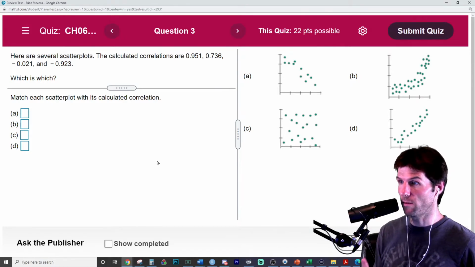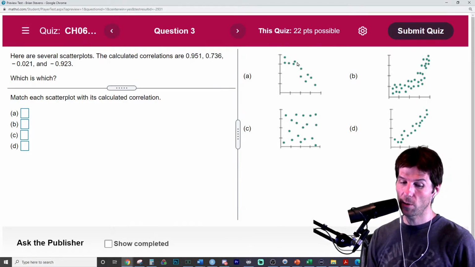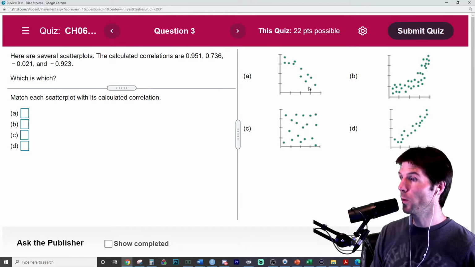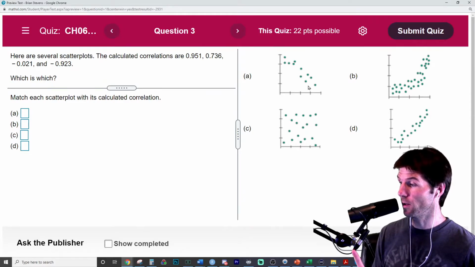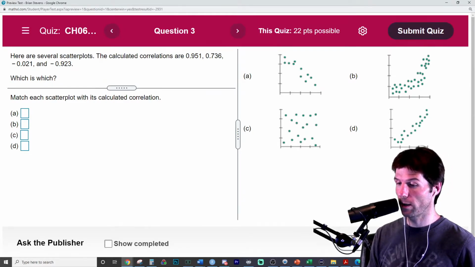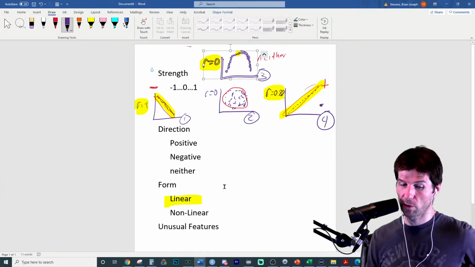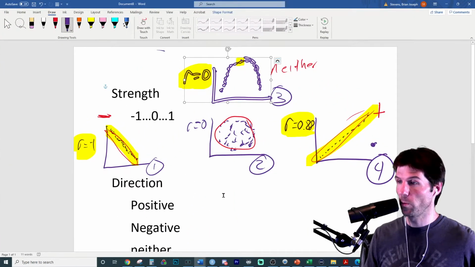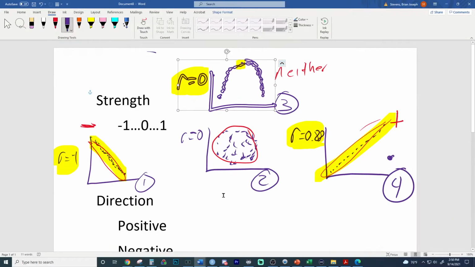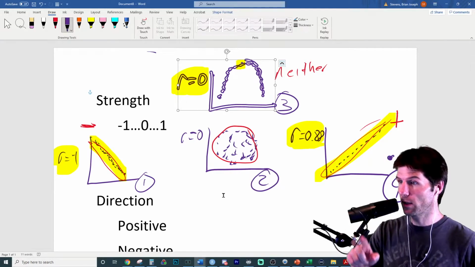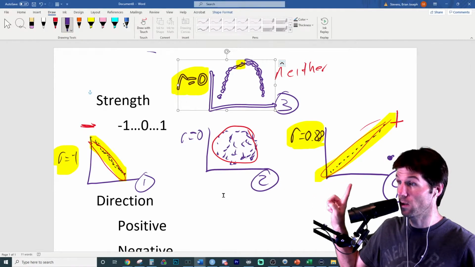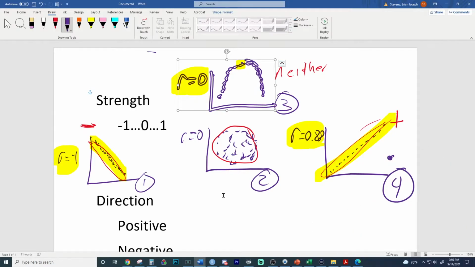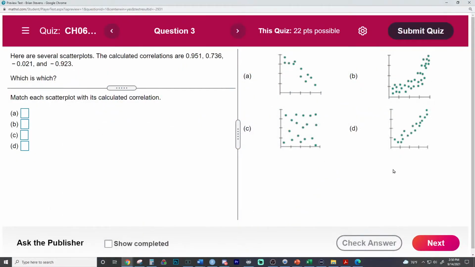A is the most negative. So A will have the lowest correlation because it's the most negative. Weakest means that it's closest to what value? A weak correlation will have a value of correlation that is closer to what? So the weakest correlation is in the middle of this. It's the one in the middle, not this. This is a very strong correlation. So closest to 0, exactly. You got it, Tiffany.